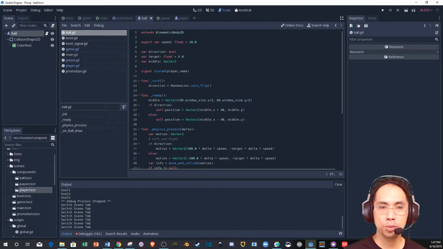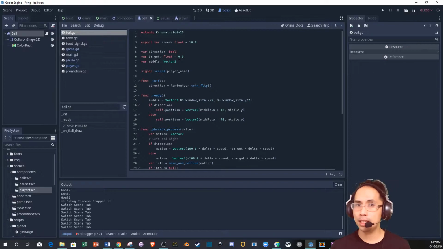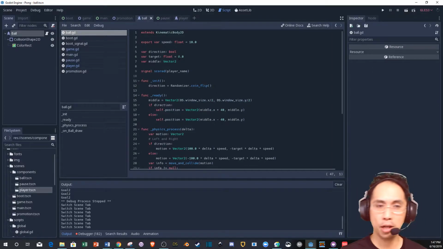And in the scripting, he's got var directions bool, floats 0.0. Var middle, he went to vector 2. Vector 2 is a math formula for 2D games in Godot. Enough said. I guess I have to look for some more stuff on it. Signal scored. There's a signal.